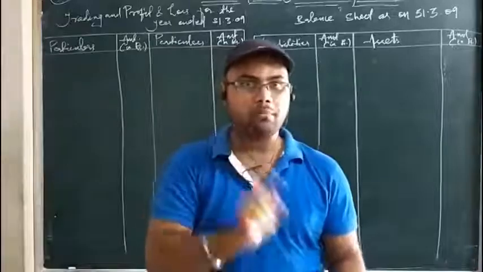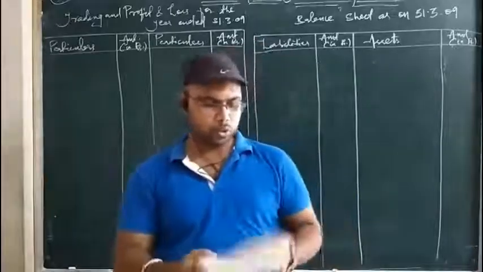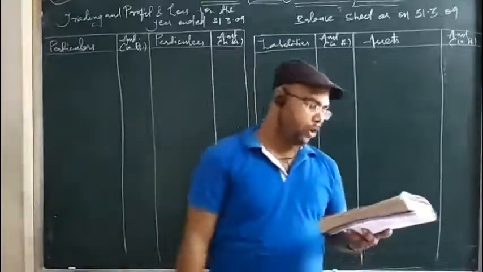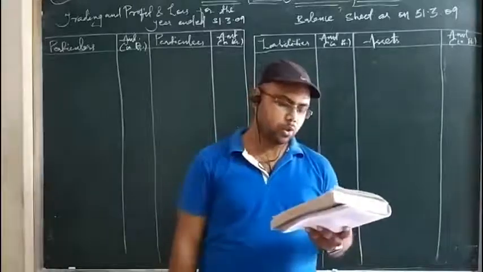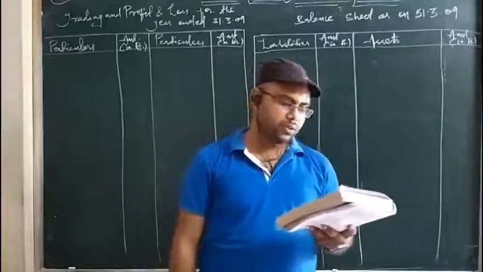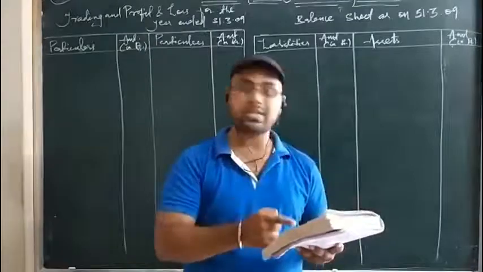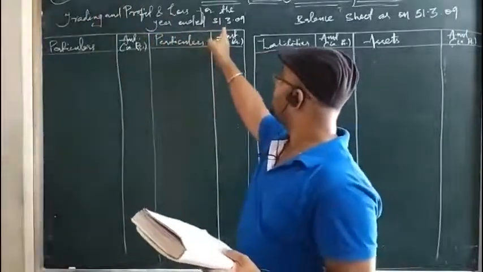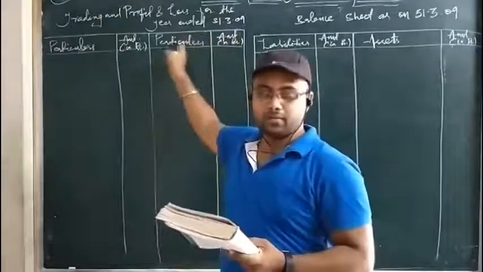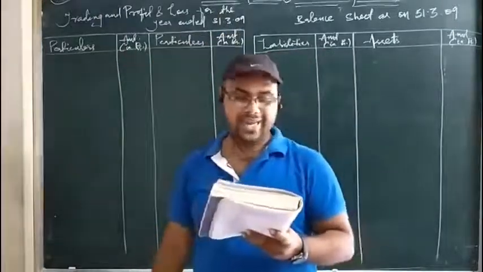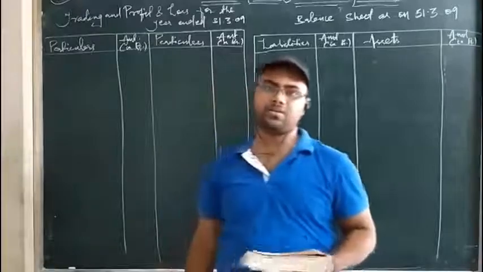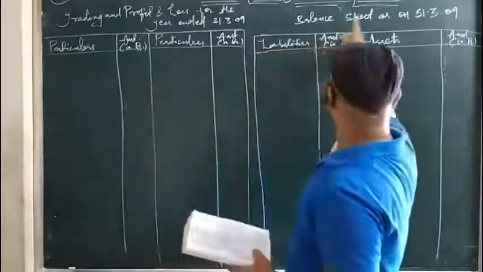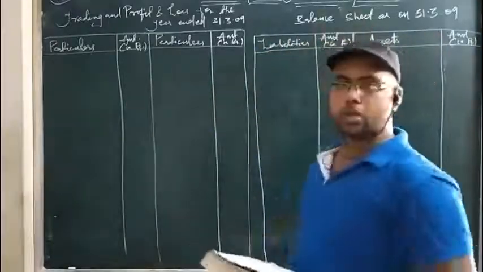You can see how I am solving. In question number 13, it says: from the following balances taken from the books of Mr. Bhutto, prepare trading and profit and loss account for the year ending 31st March 2009. I have written here, trading and profit and loss account for the year ended 31st March 2009, as it is to be written, and a balance sheet as on that date, because the balance sheet is prepared on a fixed date. So I have written balance sheet as on 31st March 2009.